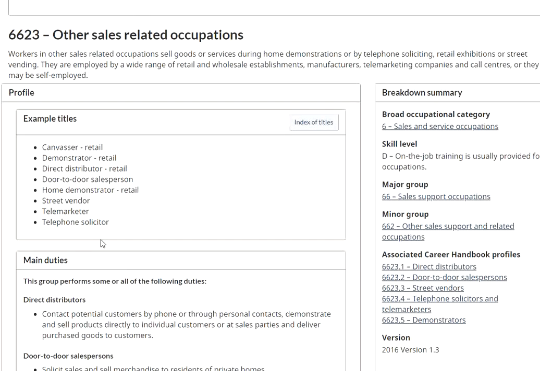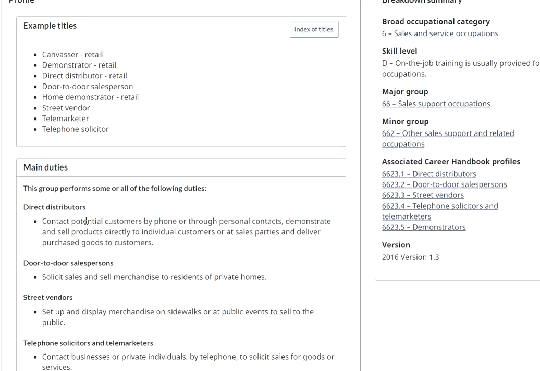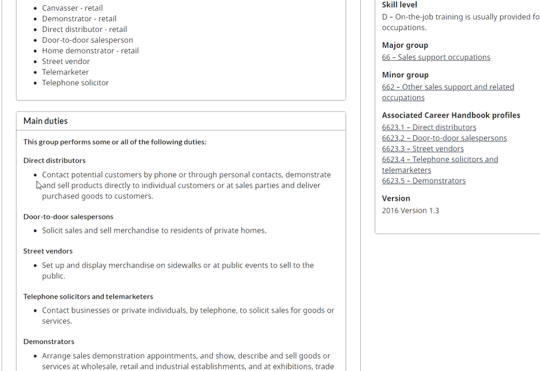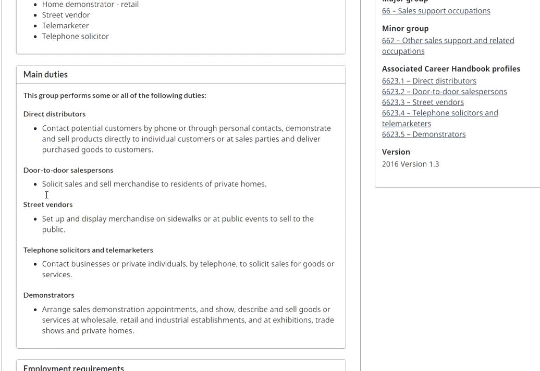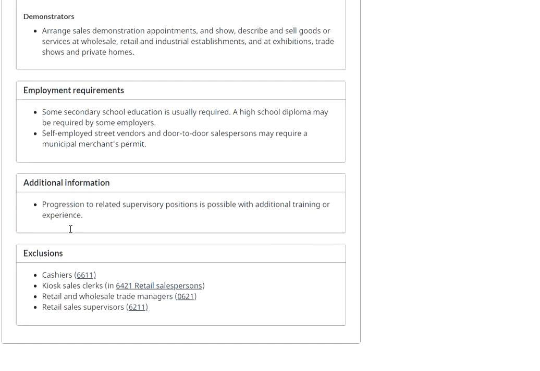Make sure you are not working as a customer service representative under this, where you're just serving the customer, because that is an entirely different NOC, which I'm going to talk about. This is eligible for 6623. You are making sales and making recommendations to the customer, so you can upsell customers over the phone. You're basically building up the business and generating revenue for the company. So that's how the NOC should be.